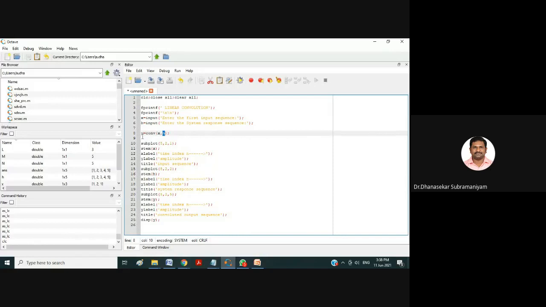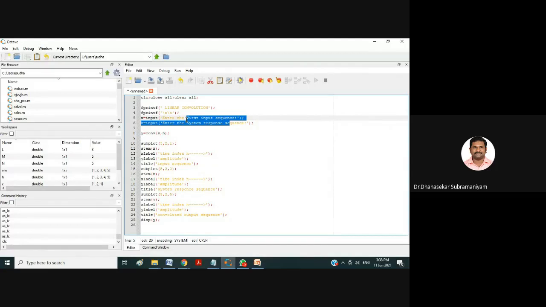Only a single line matters: Y is equal to CONV of X comma H. Your linear convolution code is over. That's it. With just line number 7 and 8, your linear convolution code is done. Next, we have to plot these things. Here we are giving the X value and H value, and we have to see those in the figures.